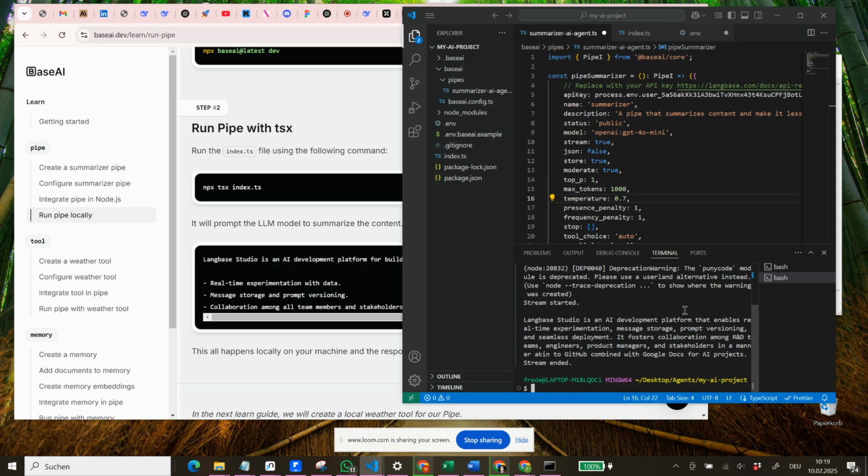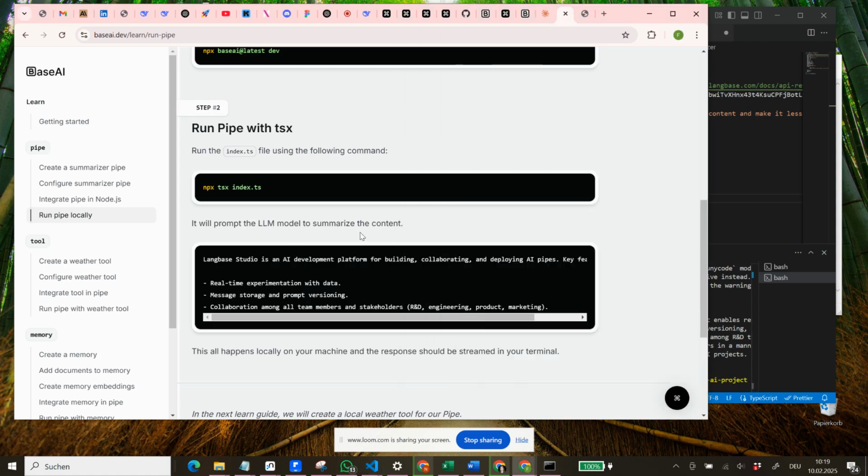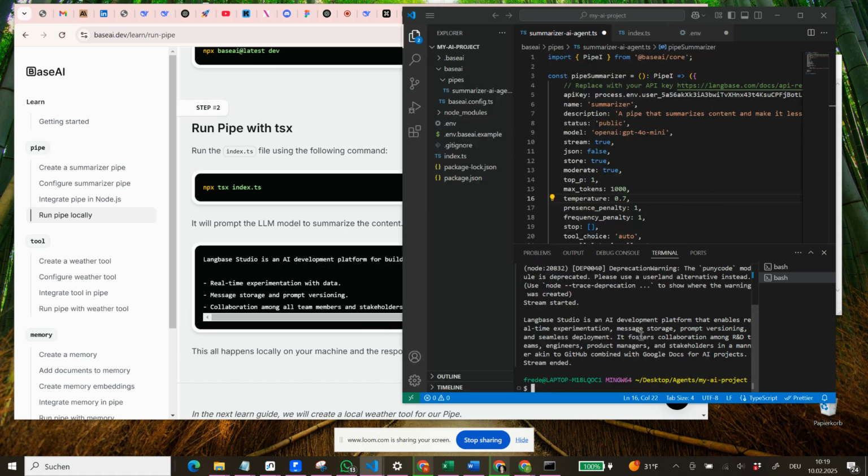Okay. So now what it does, it will prompt the LLM model to summarize the content about what Langbase Studio is and so on. It happens locally on your machine and the response should be streamed in your terminal. So what does it tell us? Let's quickly go over here.